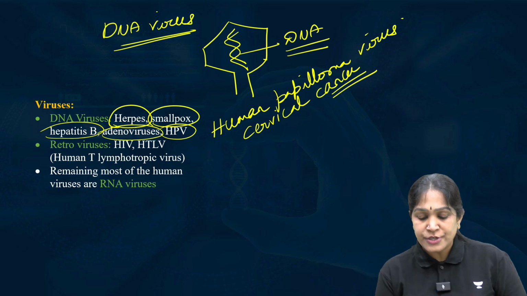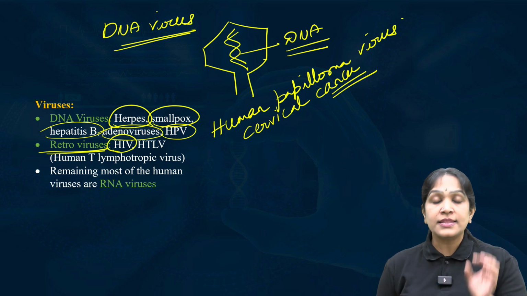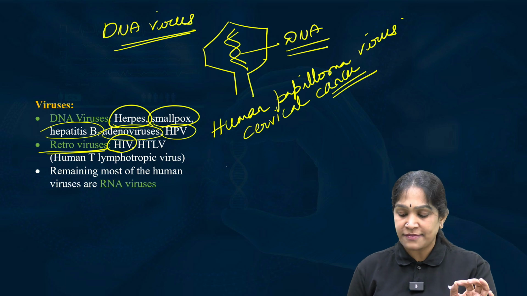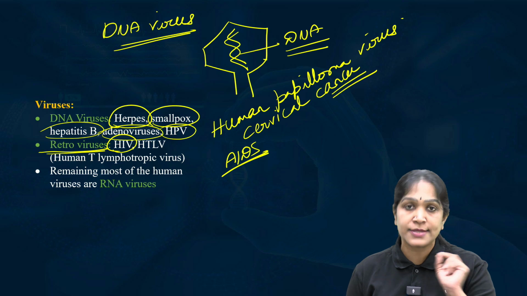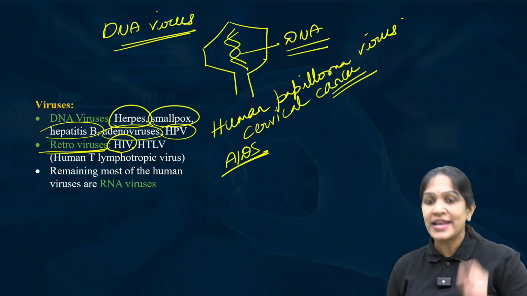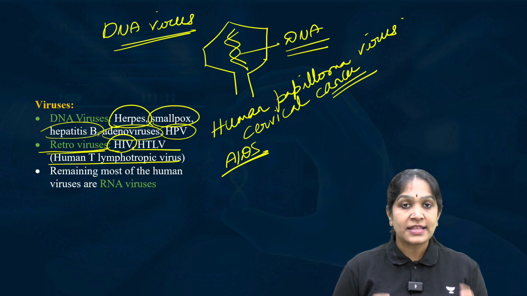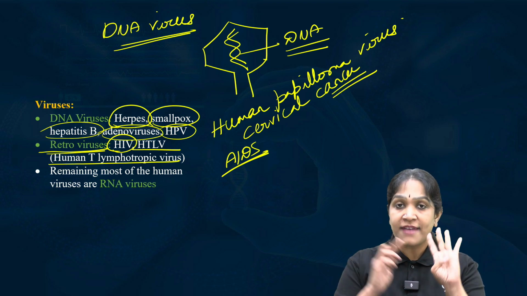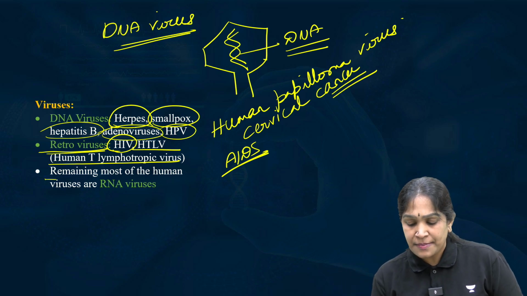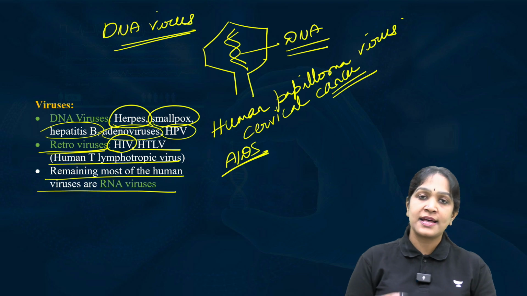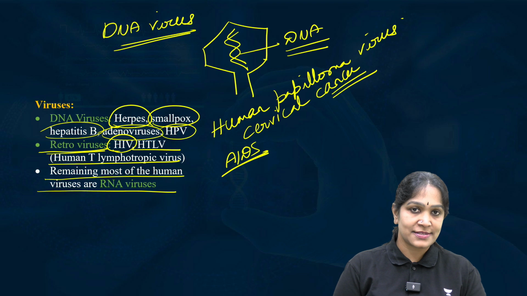And retroviruses. As I already told you, HIV, the human immunodeficiency virus that causes AIDS, acquired immunodeficiency syndrome. Plus one more example is human T lymphotropic virus. These two are retroviruses. They have RNA but they convert their RNA into DNA. Next, the remaining most of the human viruses are RNA viruses. This is all about the viruses.